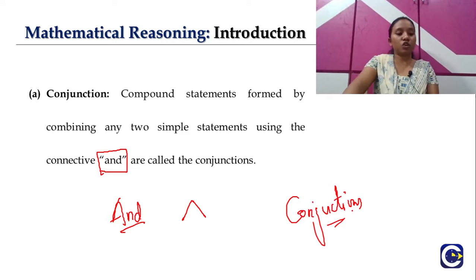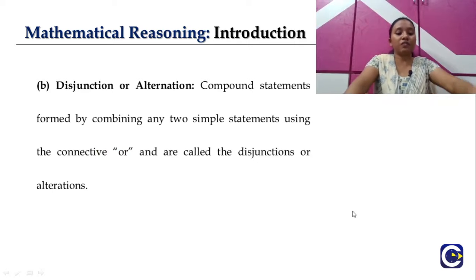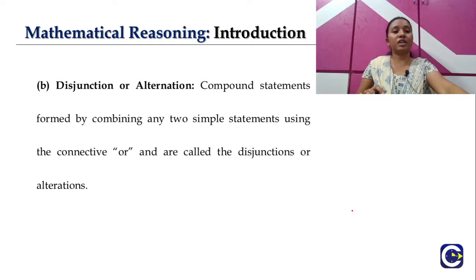Let's move on to the next one, which is disjunction or alternation. What is the connective we use here? We have seen it in our tabular form.